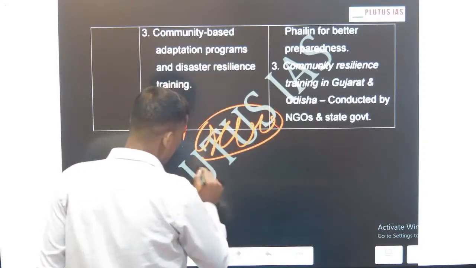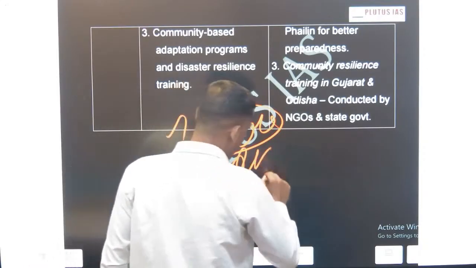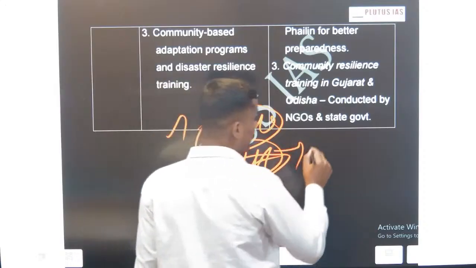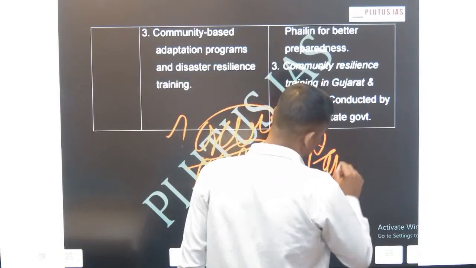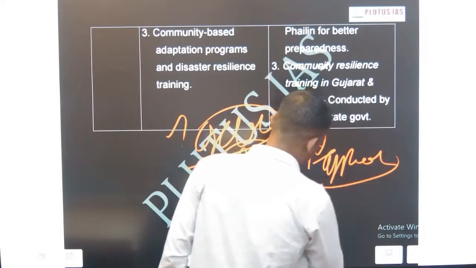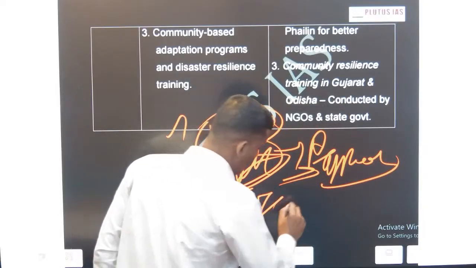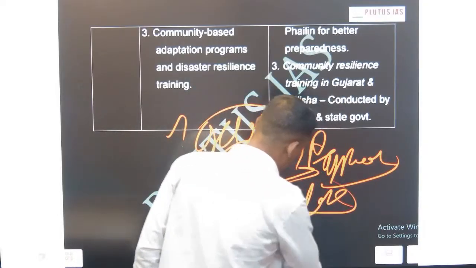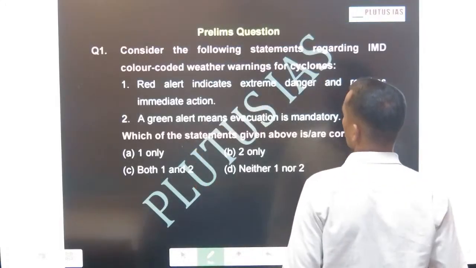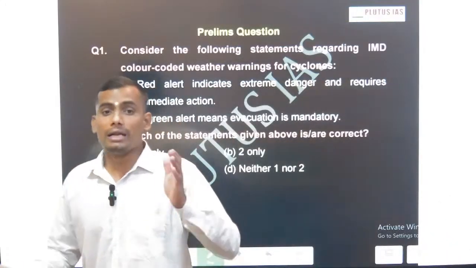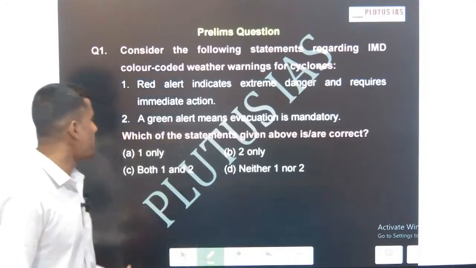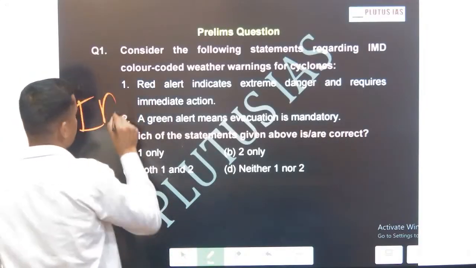Even though there is a named Typhoon Ragasa, don't go into technical details. Typhoon is nothing but a part of the tropical cyclone system. Now UPSC has asked a question on color coding. Do visit the IMD's official website.